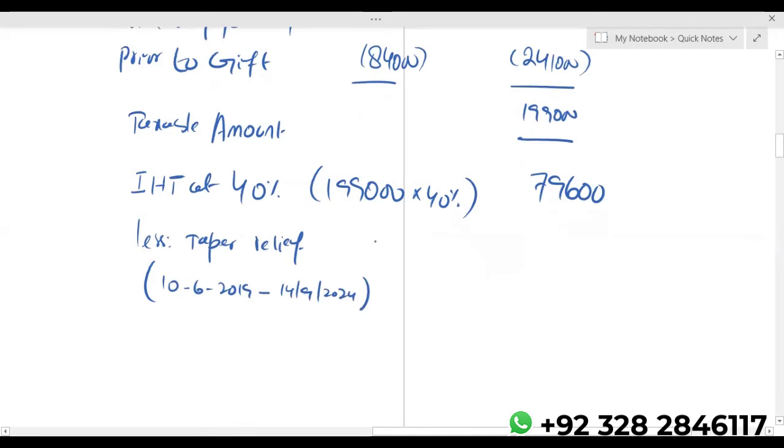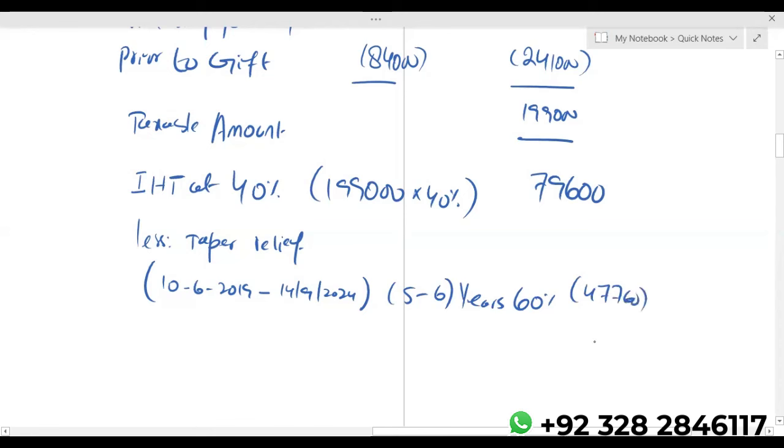Counting the time period, 10th June 2024 means 5 years, so the person has died between 5 to 6 years. The taper relief percentage between 5 to 6 years is 60%. So 60% of 79,600 is 47,760.